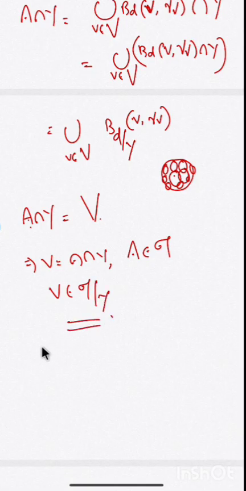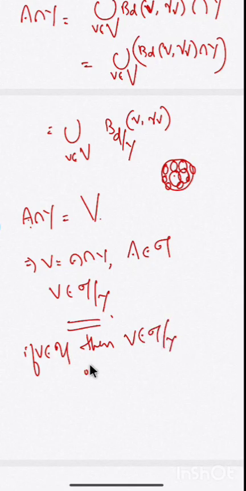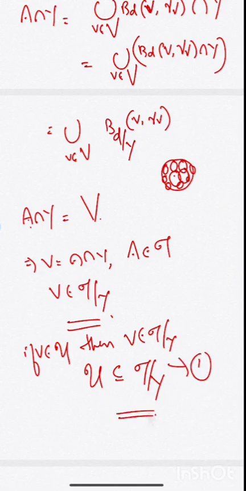So when you consider an element V in U, then V belongs to tau restricted to Y. So U is a topology weaker than tau restricted to Y, which is equation number 1, an inclusion.